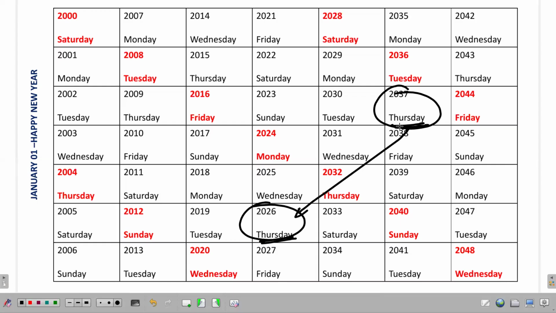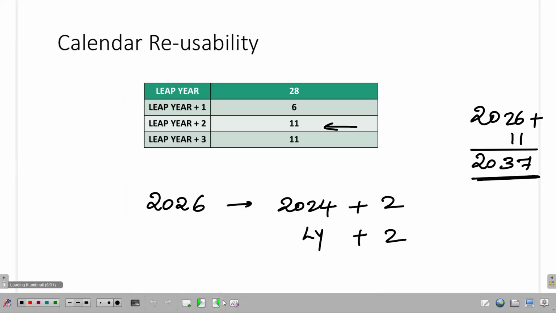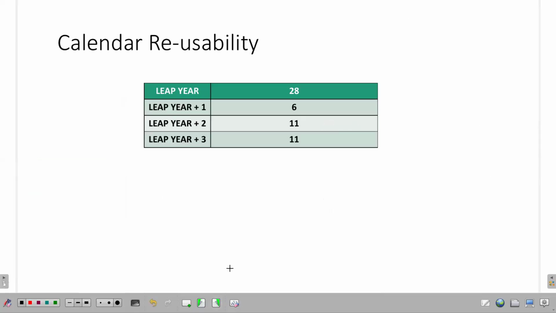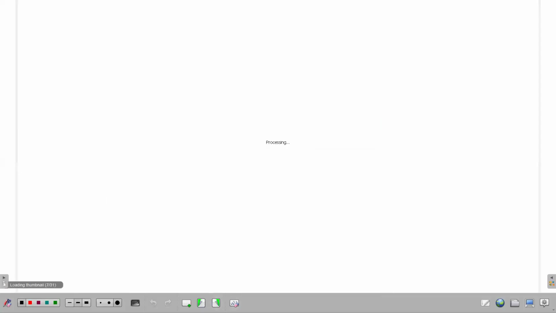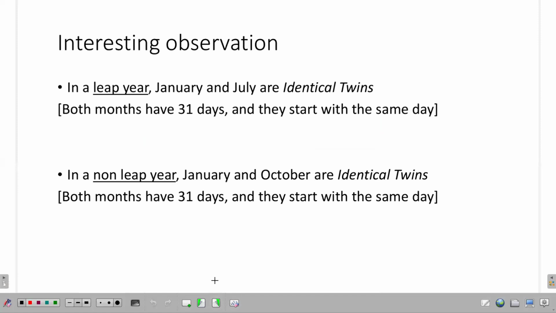And it is applicable across this particular table that I have presented in front of you. So please make a note of this, the calendar reusability part. A leap year, you can use it again after 28 years. Leap year plus 1, it is 6. Leap year plus 2 and leap year plus 3, it is 11. That's the cyclicity. Okay, now let's consider some interesting observations here.